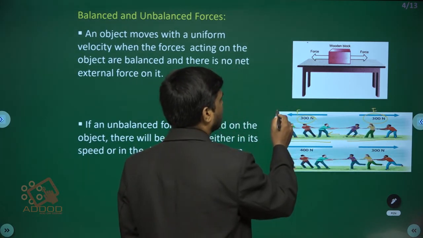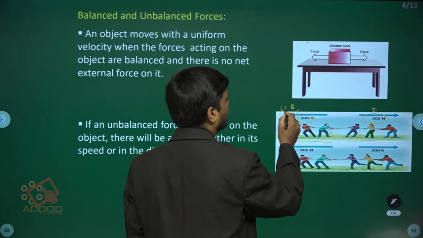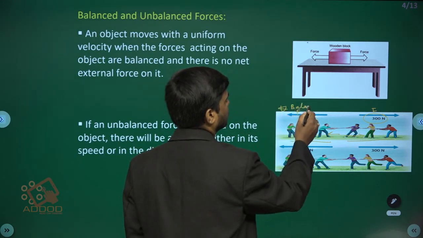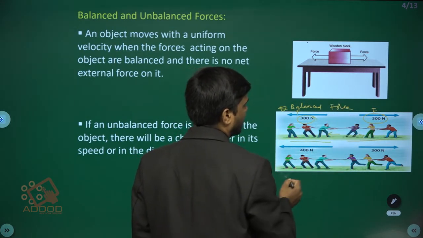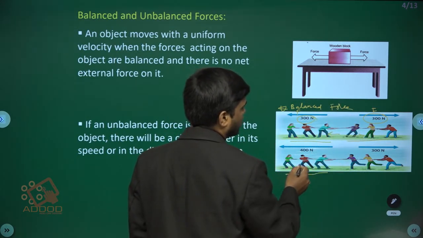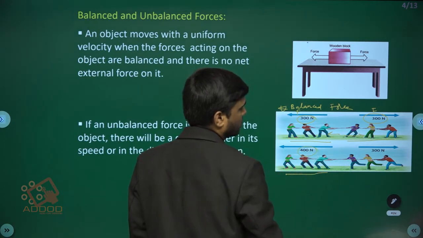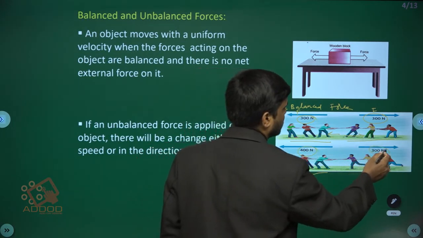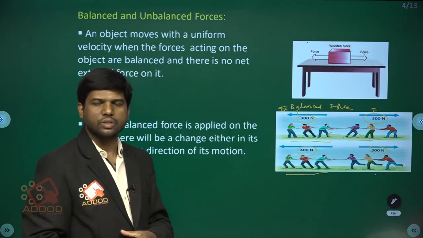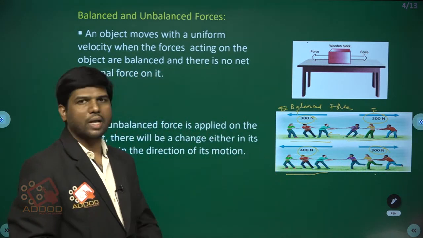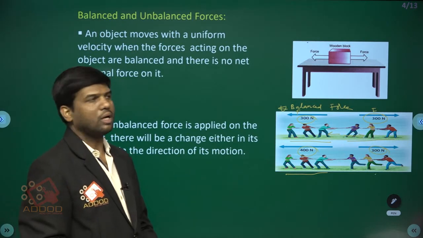So here it is balanced, so it is called balanced force. But in this second case, these three persons apply 400 newtons of force, but these three only 300 newtons of force. So it is pulled towards the three persons. Here an unbalanced force is said to be applied.